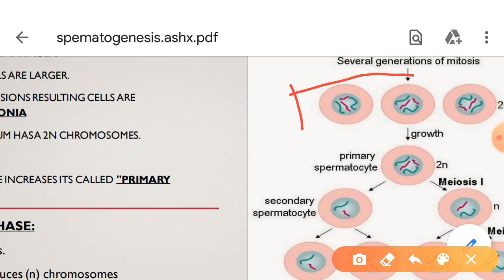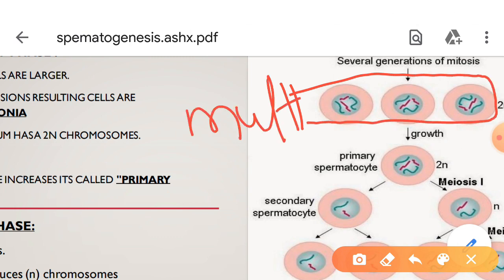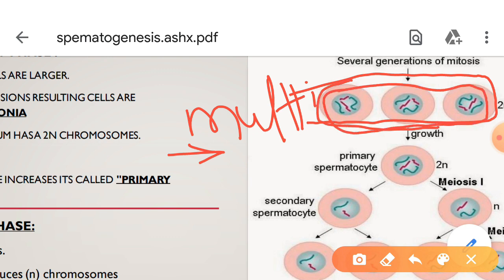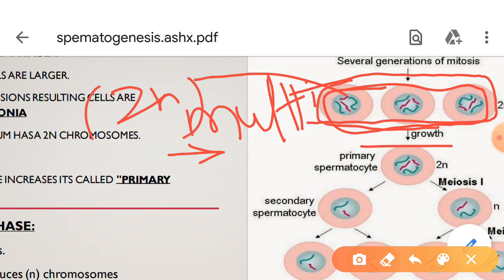So this is the first phase, the multiplication phase. Here, due to the mitotic divisions, several cells are formed. These are called spermatogonia, and they are present in the diploid condition. Second one, the growth phase. Here the cell size increases. It is also present in the diploid condition.